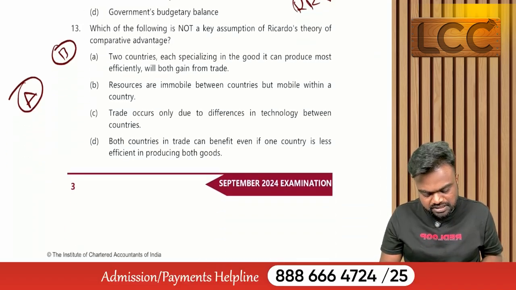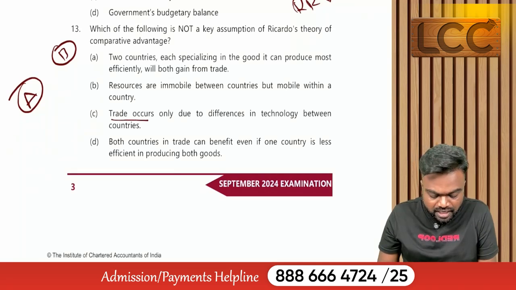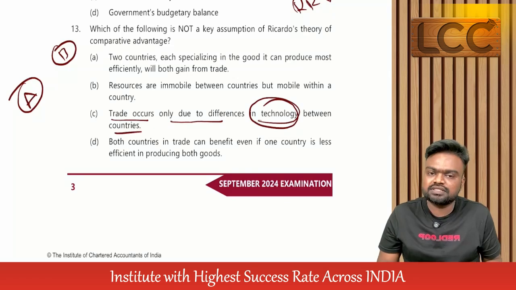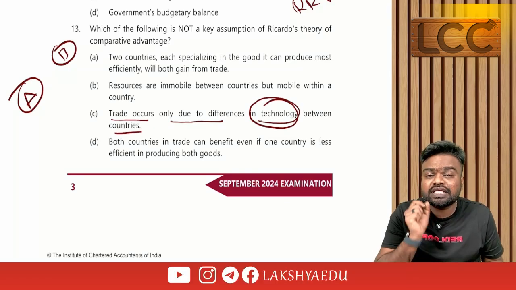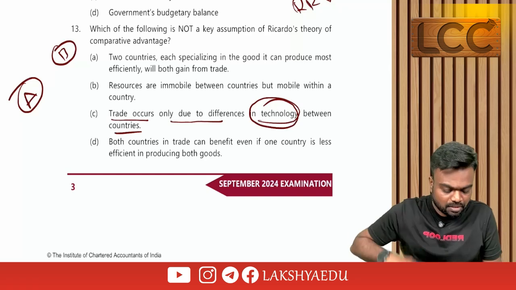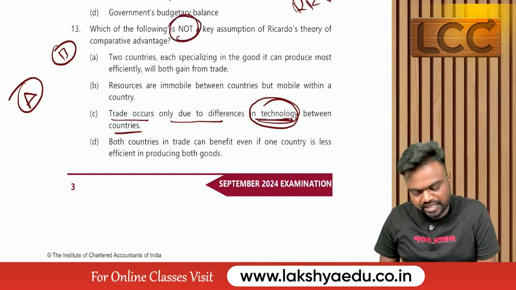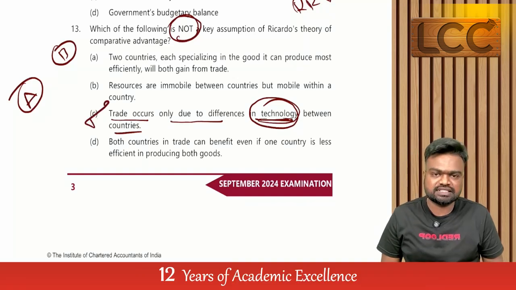But if you see option C, it says trade occurs only due to differences in technology between the countries. No, the reason is opportunity cost. But here they mentioned technology. So C is not a key assumption. So the answer is C.